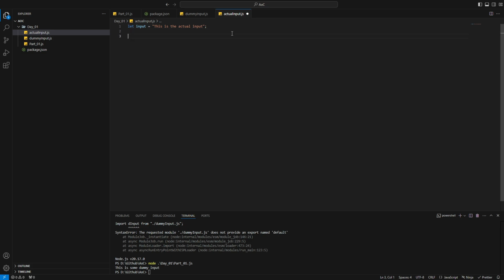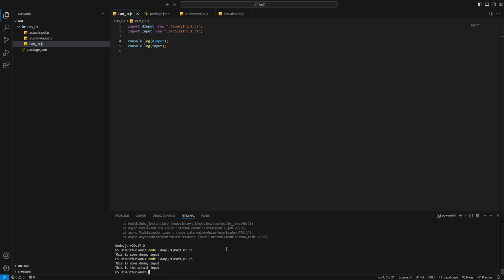I like the way Advent of Code works, where you don't have to write your code in a certain place or a certain way or in a certain language. You have the freedom to choose what you want to do and how you want to do it. You can literally write these things in Excel or on paper and find the answers, even though I think that'll be a little difficult in some of the cases. So let's test this one last time. Okay, cool. So we're done with this.